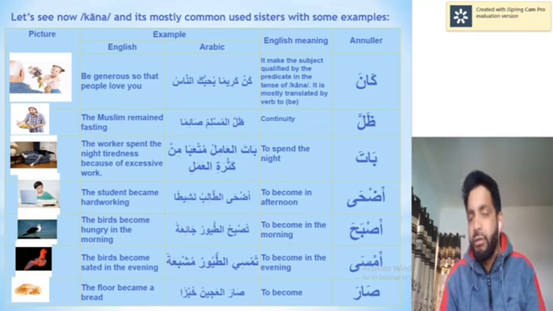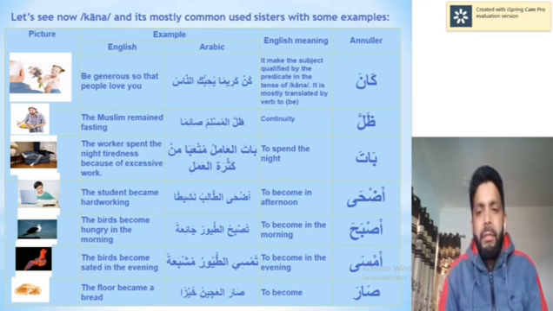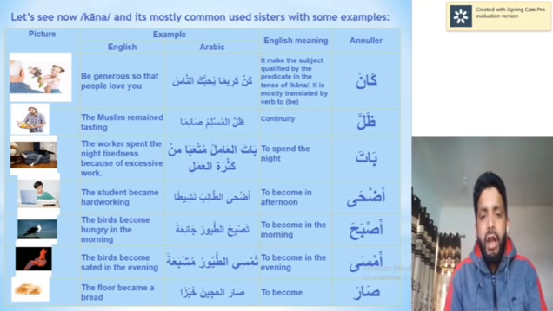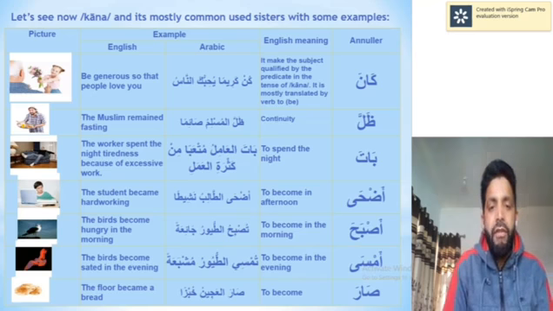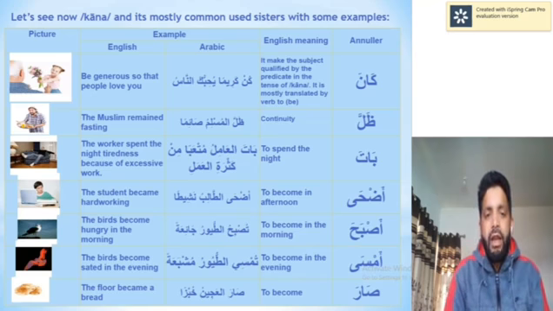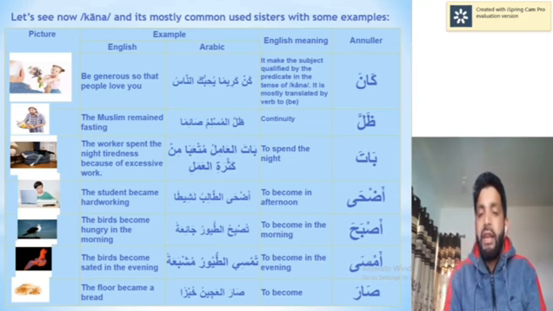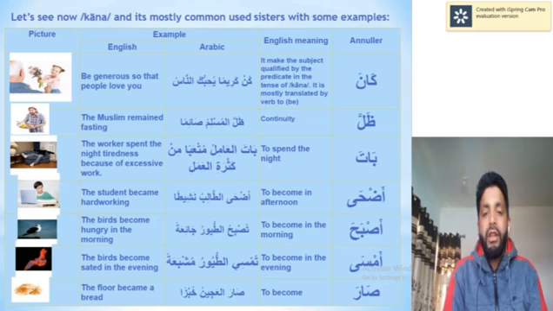Then we have ظل for continuity. ظل المسلم صائما, the Muslim remained fasting throughout the day. بات means to spend the night. بات العامل متعبا من كثرة العمل. بات العامل, the worker spent the night متعبا, in tiredness. The worker or laborer spent his night in tiredness, من كثرة العمل, because of excessive work.